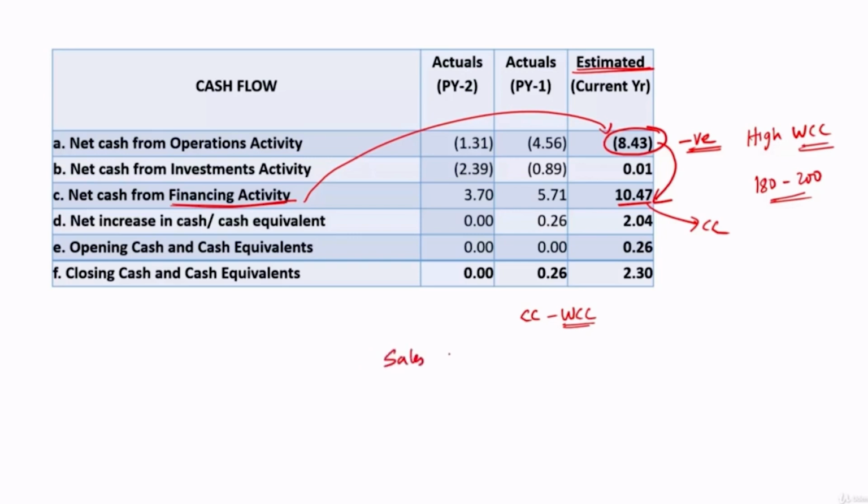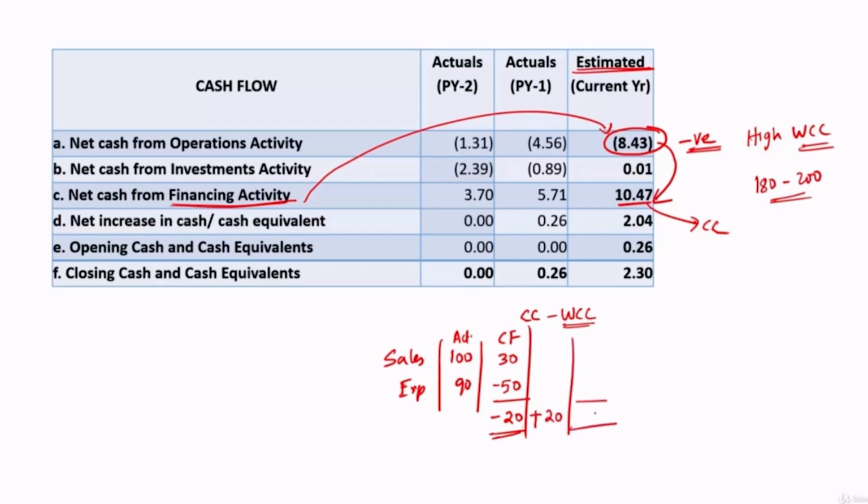Okay, so just think of a scenario. Let's say sales is 100, expenses are 90. This is actual. Okay, let's look at the cash flow also. Out of 100, what is realized is only 30. Out of 90, what is paid is, let's say, 50. So there is a negative cash flow of 20. And if this 20 is funded by CC, let's say CC available is 20, then in the end, if you look at the operational cash flows, it will be 0, because we had negative 20 that was funded by plus 20.